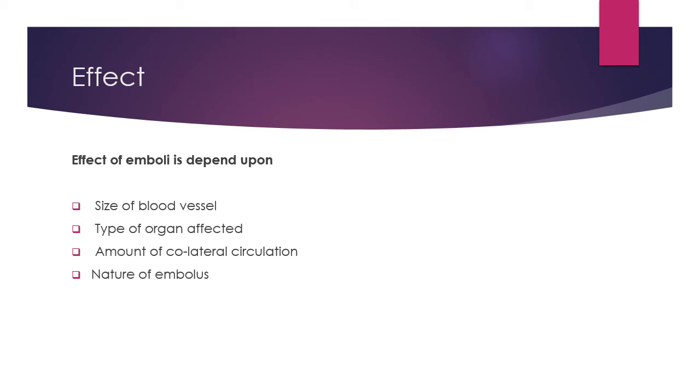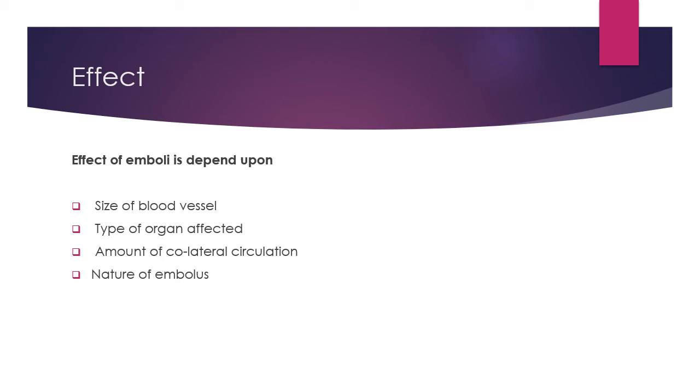If a vital organ is affected by an embolus, it produces a serious effect. And if a less vital organ like skin is affected, it will produce mild or moderate damage. So if the kidney is affected, there is severe damage. But if skin is affected, it will produce a mild or moderate type of damage. Then another